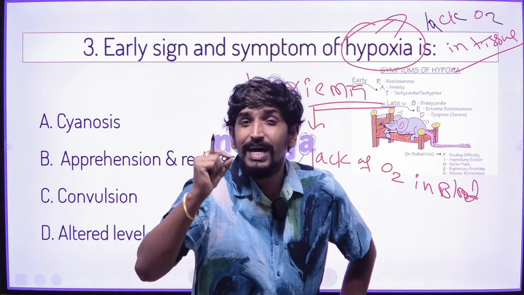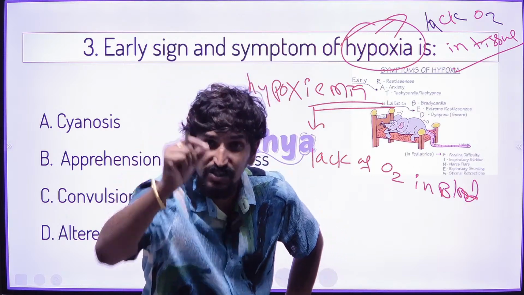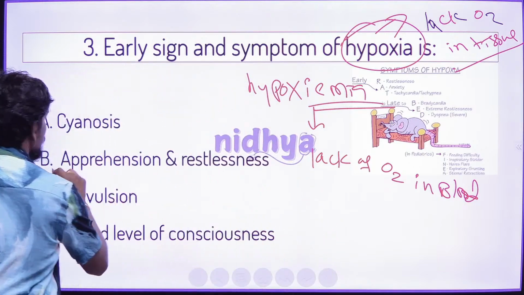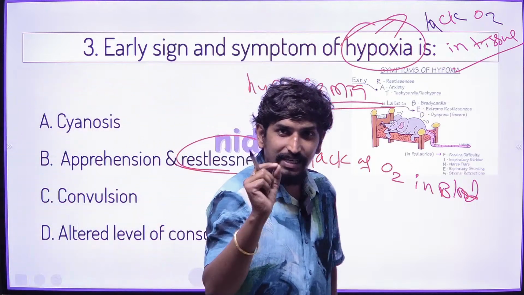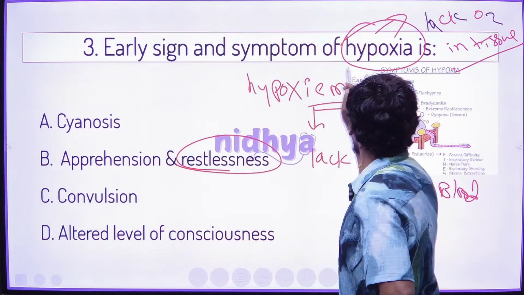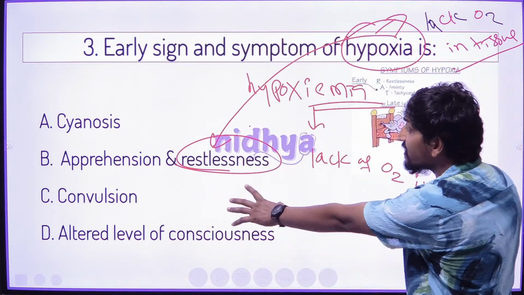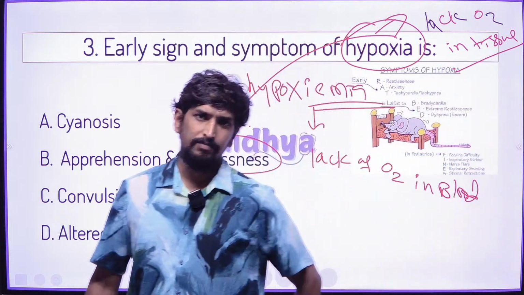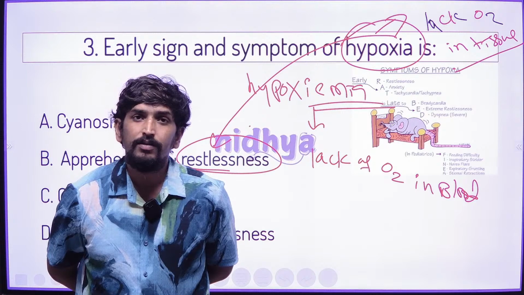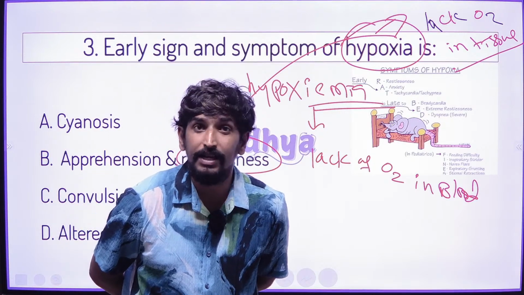The first early signal from the brain when lacking oxygen is restlessness. Restlessness is the first sign. We can see restlessness and apprehension during the hypoxia condition, due to the lack of oxygen in the tissue and cell, especially in the brain area.